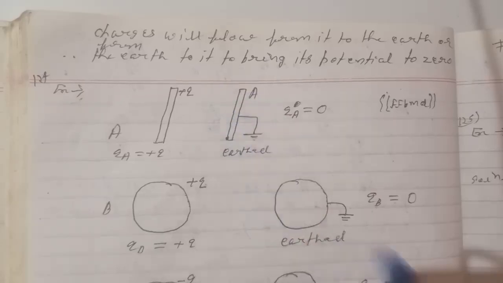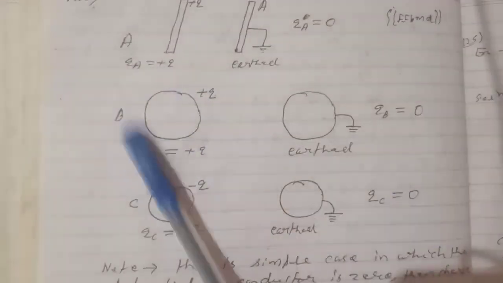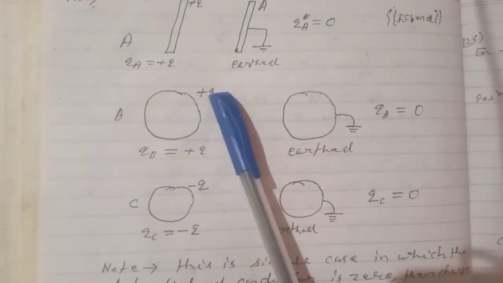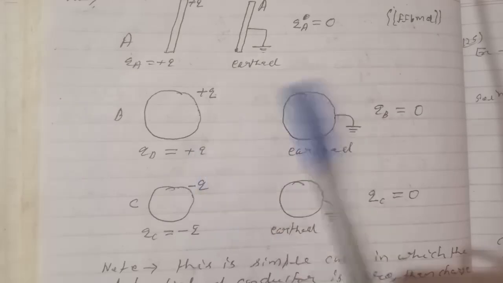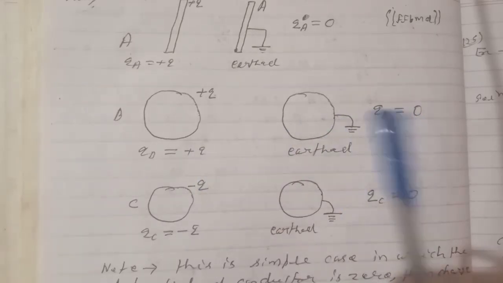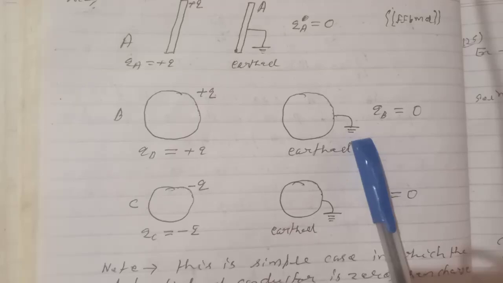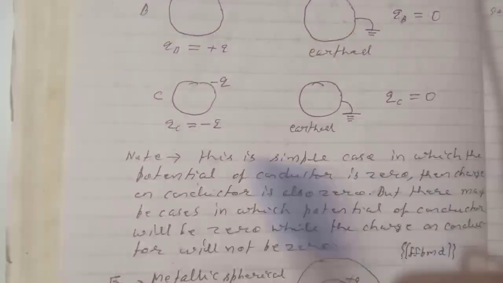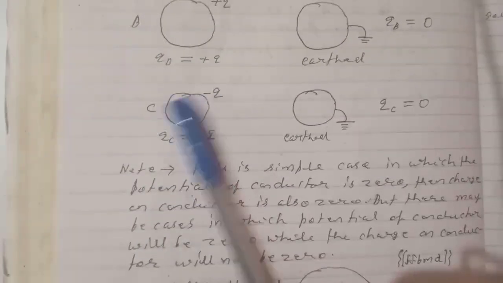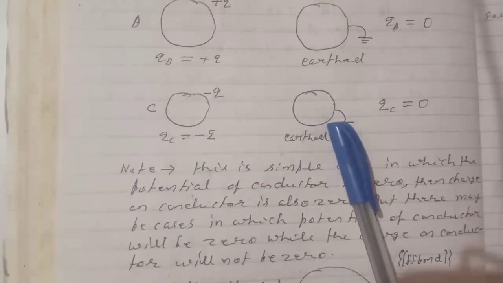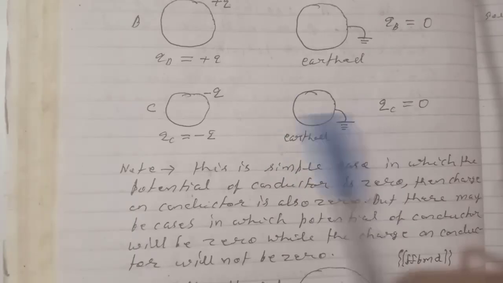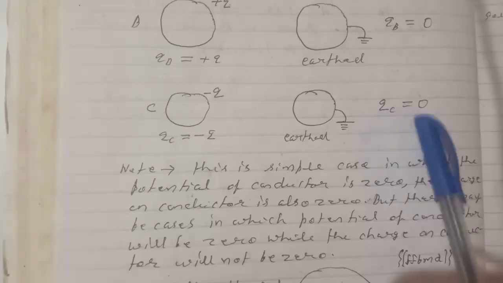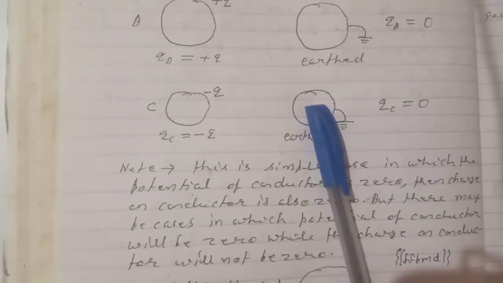Again in this case, this is a sphere B and it has charge plus Q. Now when it is earthed, QB equals 0, the whole charge will flow to the earth, so that its potential becomes 0. Again in this case, it has negative charge on the sphere. When it is earthed, again the whole negative charge will flow to the earth, so that its potential should be 0, and when charge is 0, potential will also be 0.